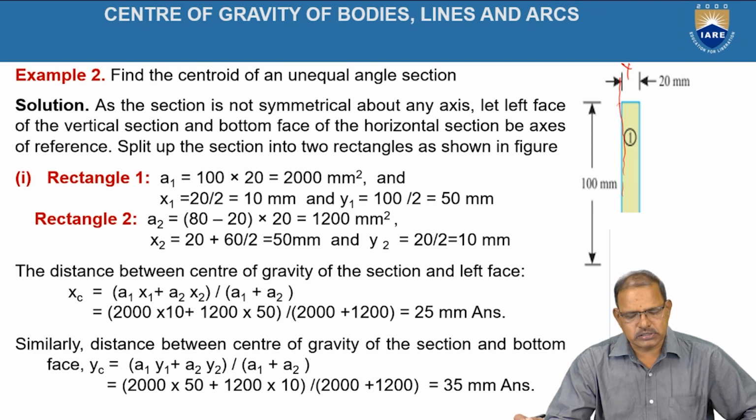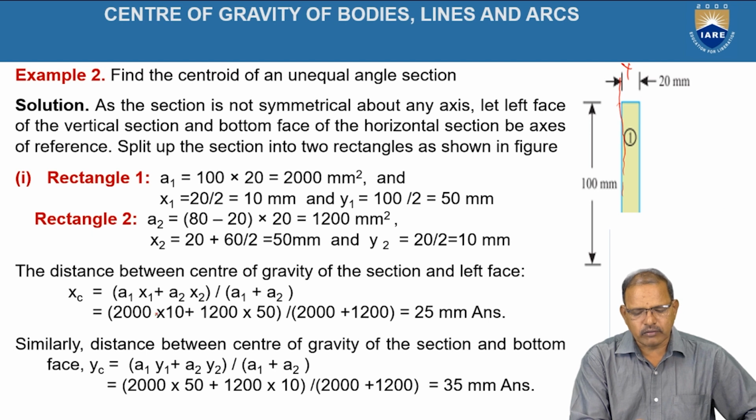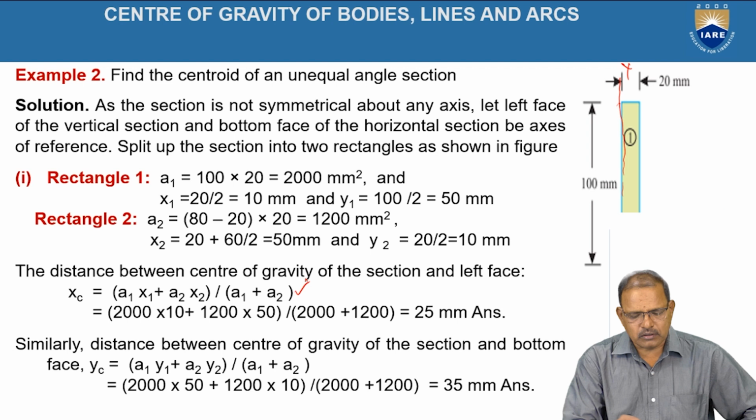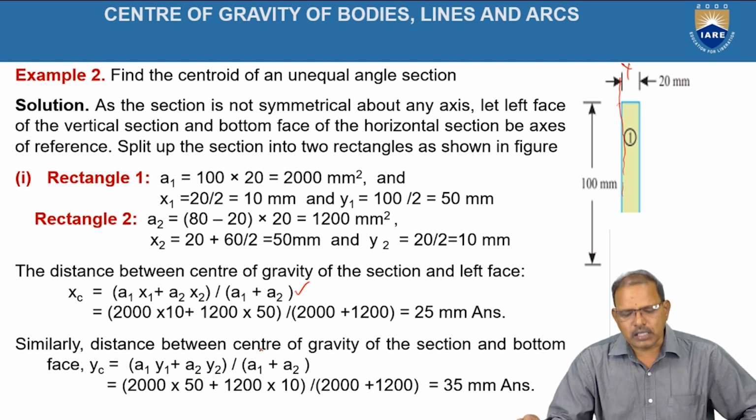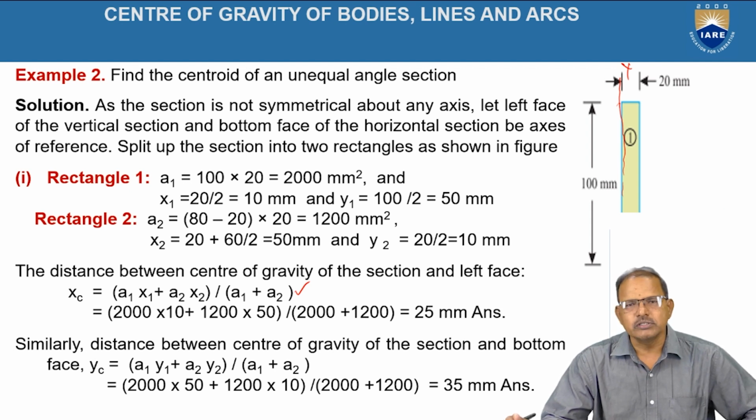Now, by using the relations, xc is equal to a1 x1 plus a2 x2 divided by a1 plus a2. Similarly, yc is equal to a1 y1 plus a2 y2 divided by a1 plus a2. Where a1 is the area of the first rectangle, a2 is the area of the second rectangle, and x1 is the position of the centroid of the first rectangle with respect to the y-axis. x2 is the position of the centroid of the second rectangle with respect to the y-axis.